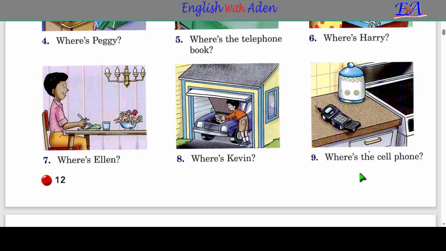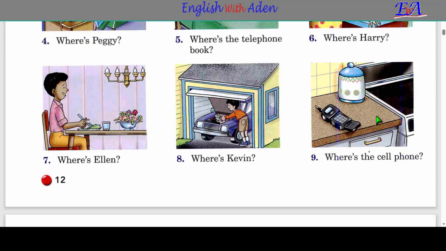Videoga jooji dadana isku day inaad ka jawaabto. And now dear students, let's answer it together. Let's do it together. Where is the cell phone? Cell phone maadaama uu shay yahay waxaa la isticmaalaya it. Where is the cell phone? It is on the, you see what's this class? I think it's a bookshelf.